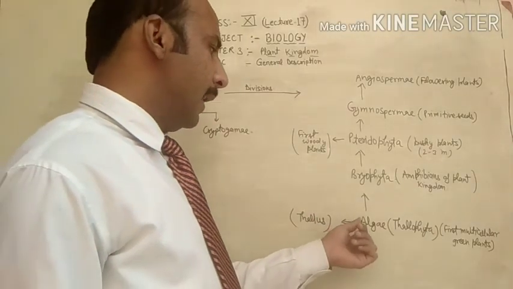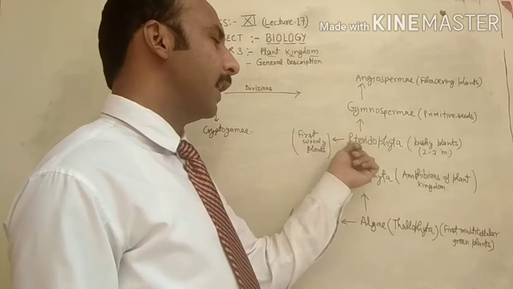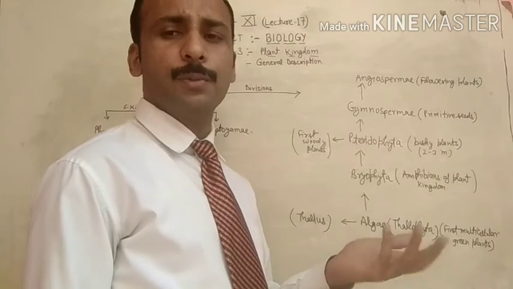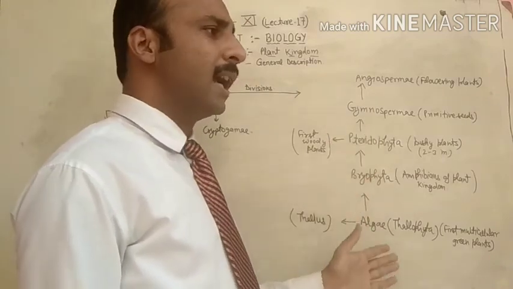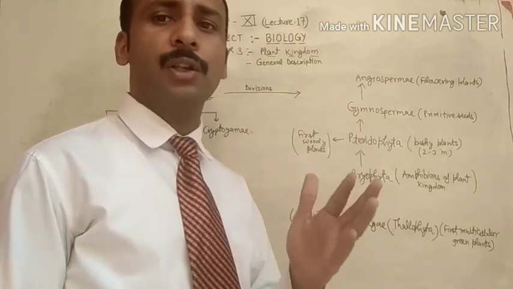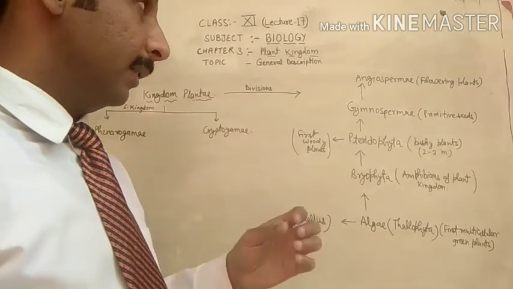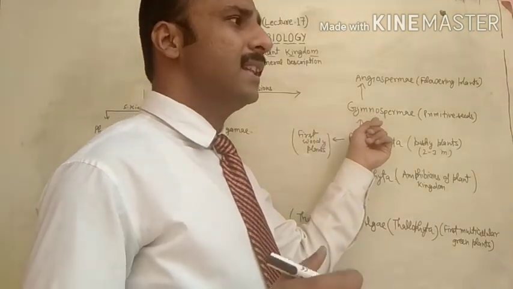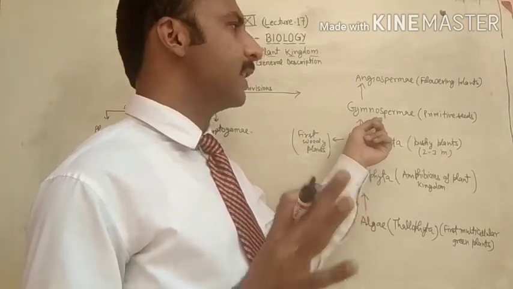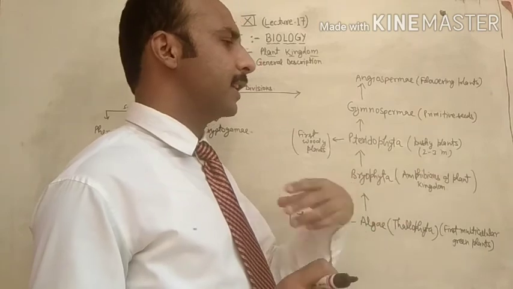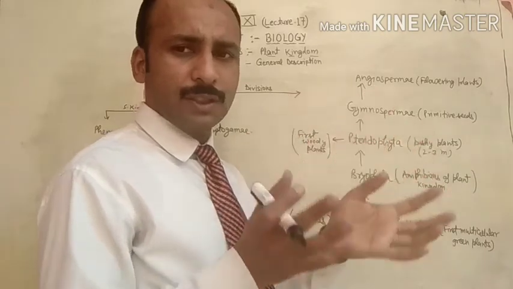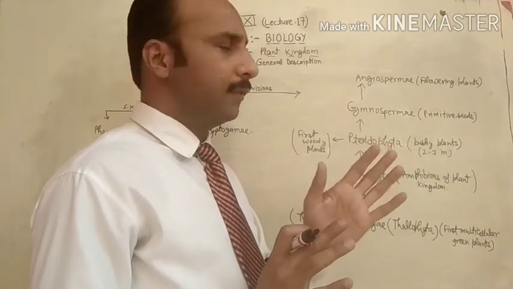Now I will tell you: algae, bryophyte, pteridophyte are the three plant groups in which seeds are not formed. They reproduce by spore formation. They are called non-seeded plants or cryptogamy. In gymnosperms, seed development has started, but the seeds are primitive and not enclosed by any covering membrane.